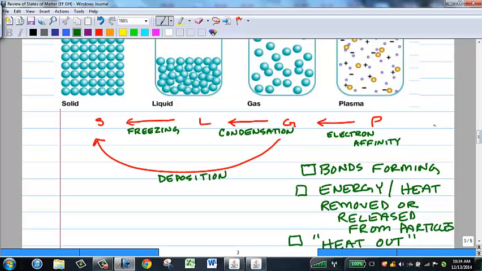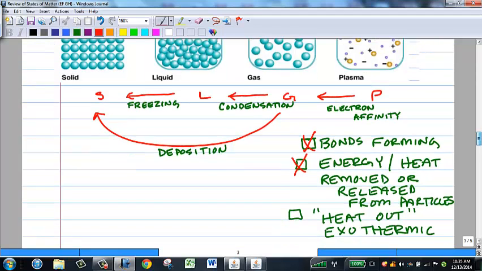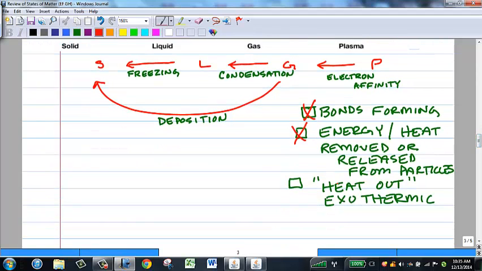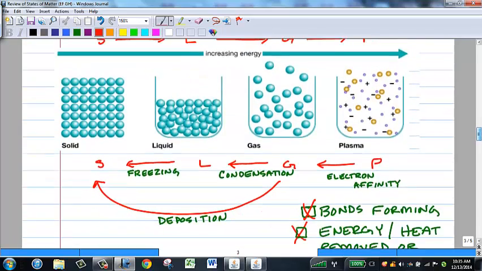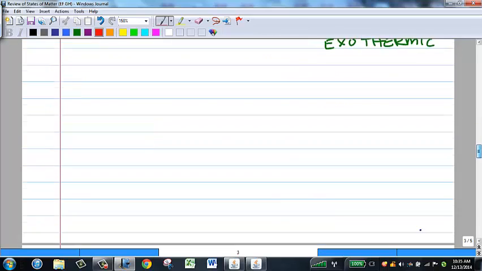And these phase changes all show bond formation. Energy is being removed from the molecules. You have to take energy out of the molecules in order to get them to form these bonds. They release energy when they form bonds. Heat is coming out, so we refer to them as exothermic changes. And you should understand them as a group as well. All right, that's a review of what we did last week.